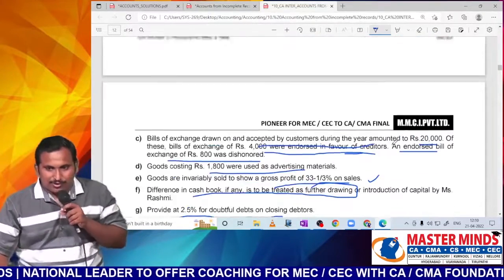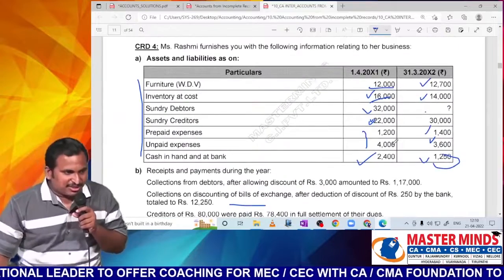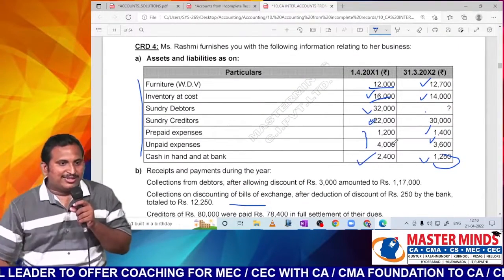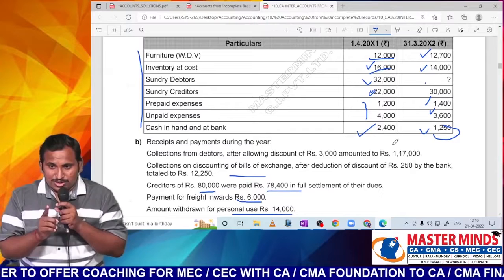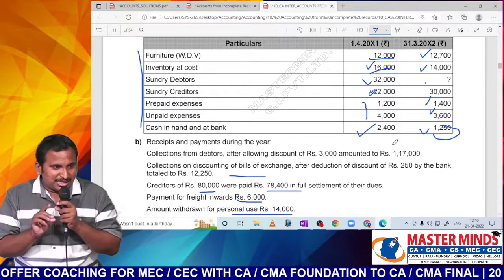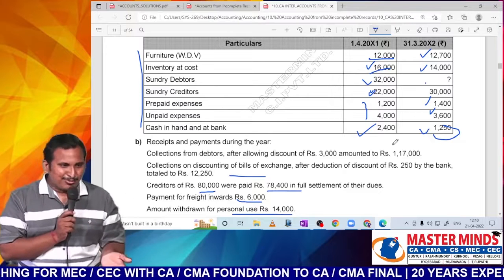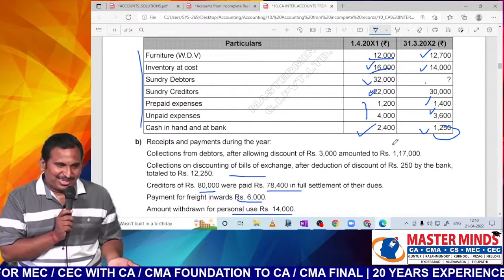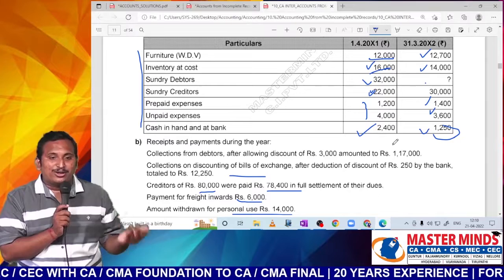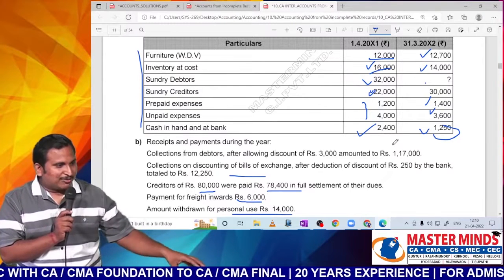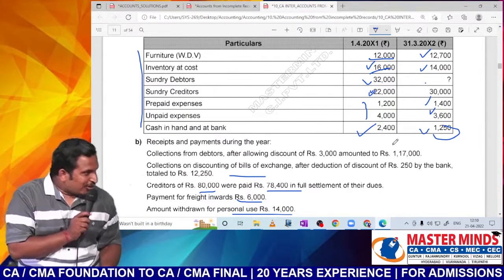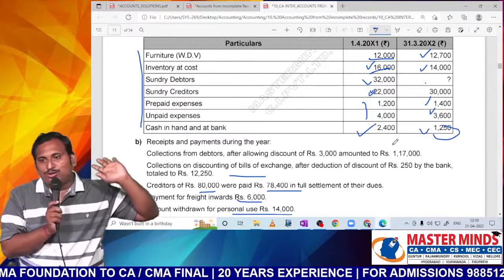Sir, I think with this we have recorded all the transactions. With this, the third tantra is also completed. Clear? Now you could observe the beauty in the third principle: every point we are applying double entry. You may feel this is simple, silly. But you might observe that when you have applied it in exams, the same point you may not have applied, sir, because of which you will face trouble.